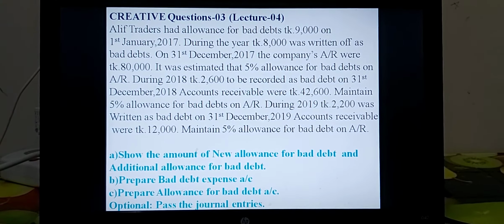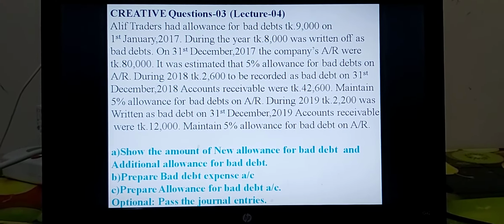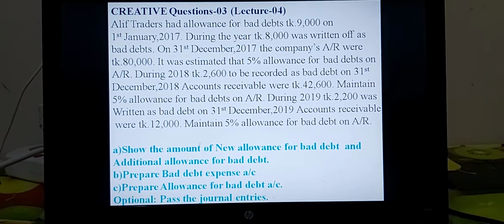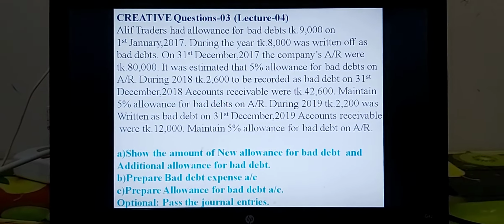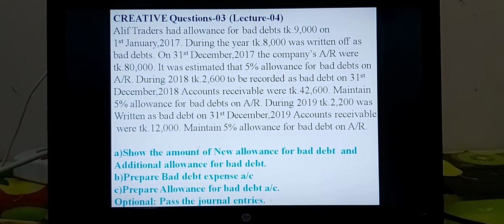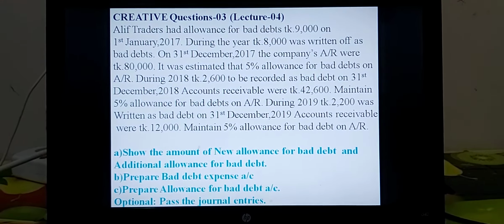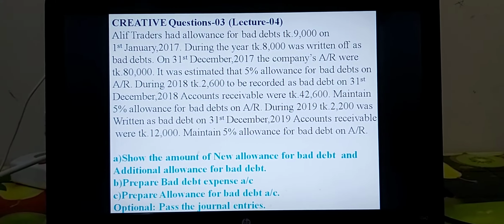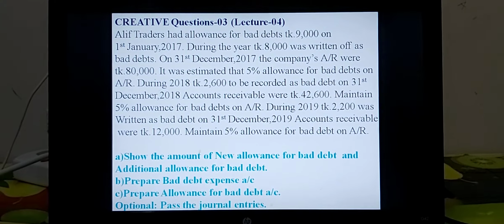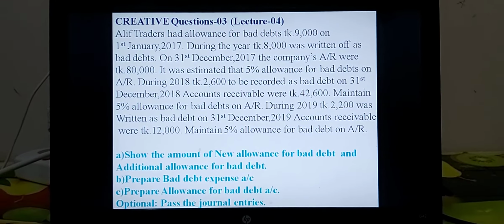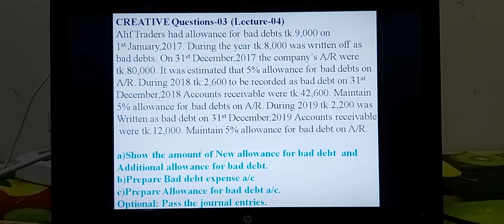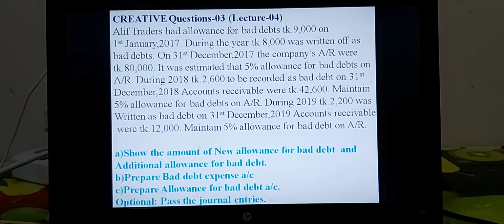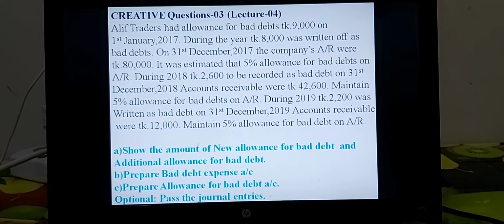Requirement A, show the amount of new allowance for bad debt and additional allowance for bad debt. This is the very important issue or very important topics. Mainly this is the workings, but in this math, this is the main requirement. Second requirement is prepare bad debt expense account.